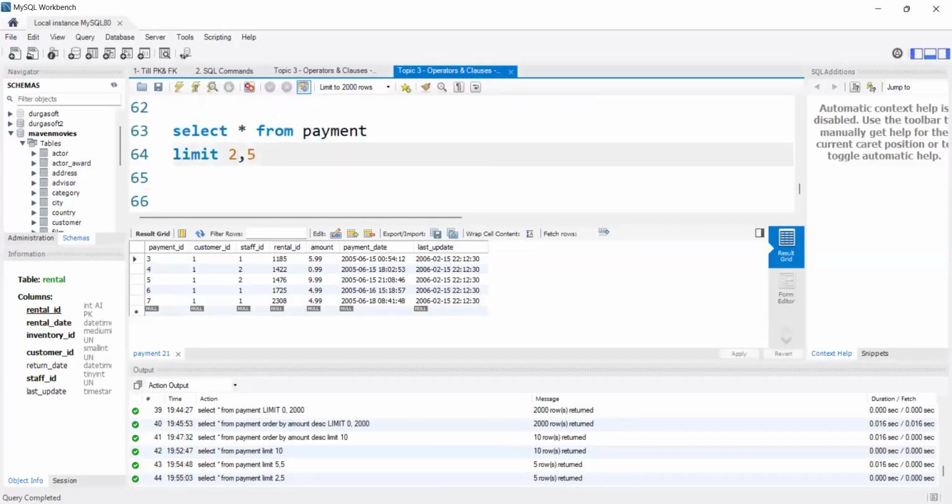This is basically two parameters. When we write it like this after limit, whatever value we give in the first parameter, that many records it will skip. It won't display them, it will just ignore that. And for the next parameter, however many values we write, that many rows it will display.